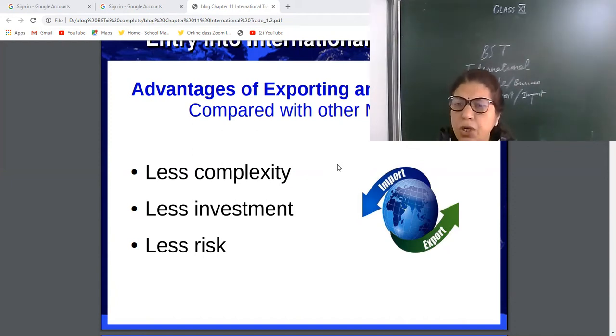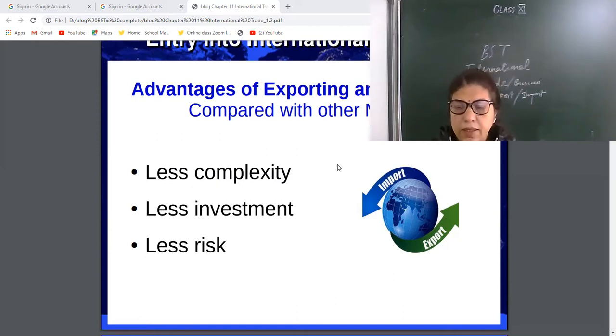Got it? Less investment is required because there is no need to maintain huge stock, no need to get the raw material in bulk quantity. If the organization gets the order, the export indent, then you will start manufacturing the products. Okay. Now, less risk.